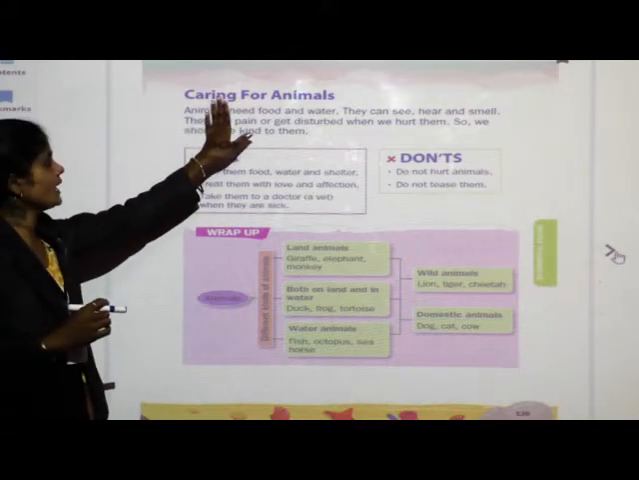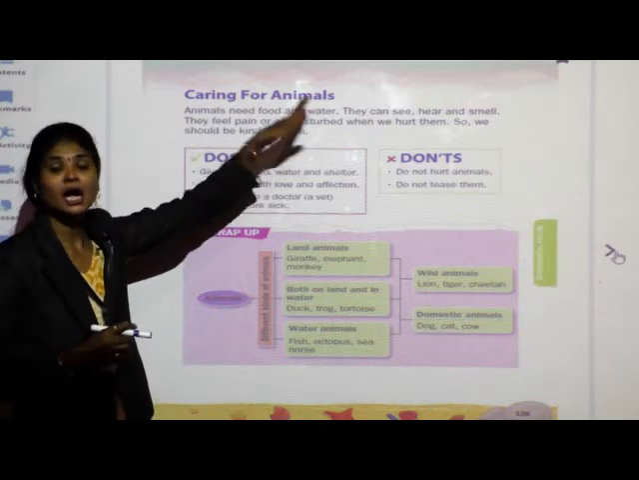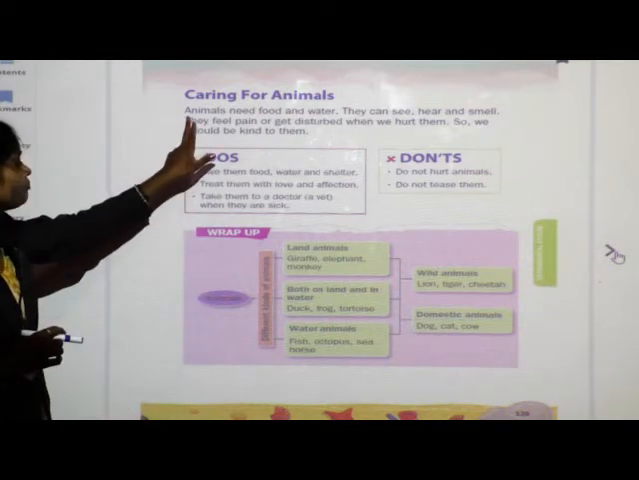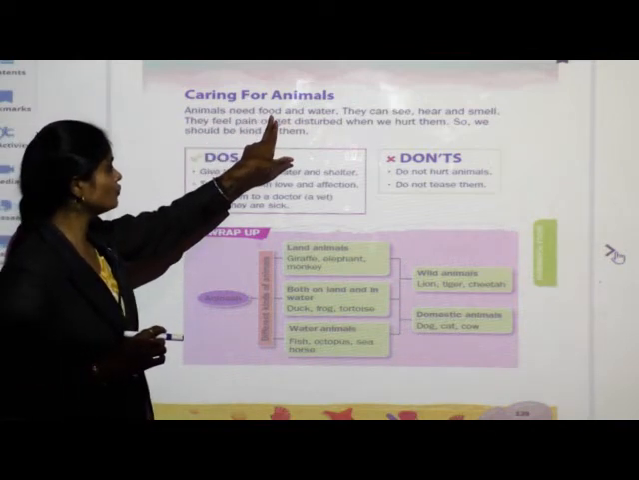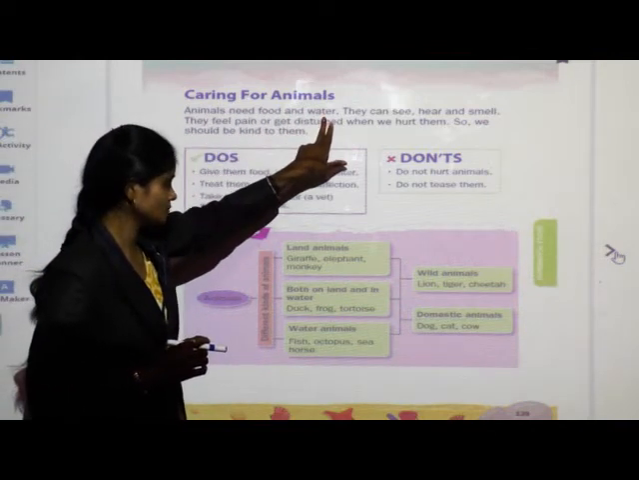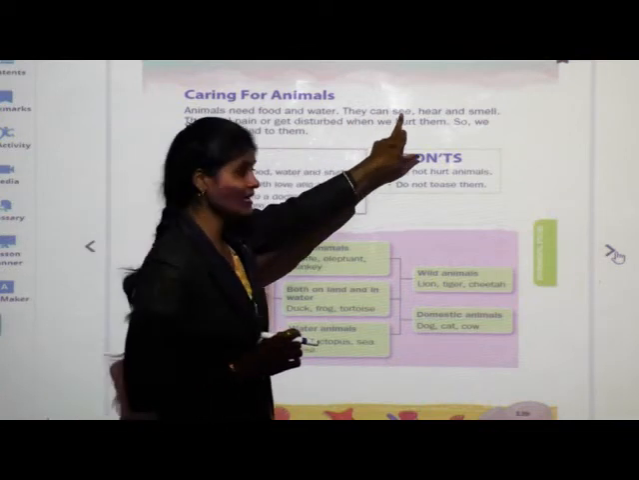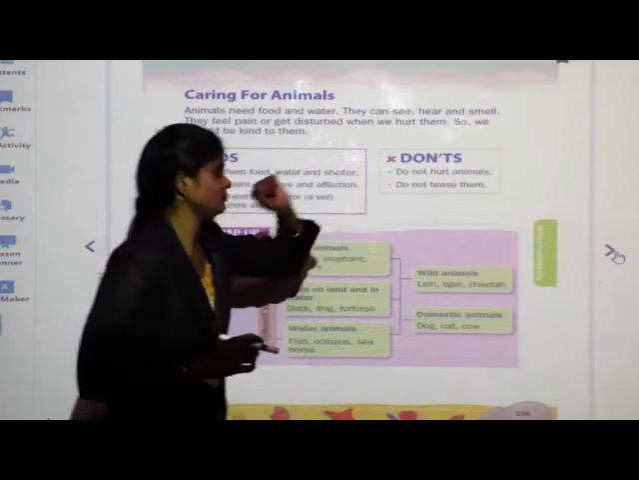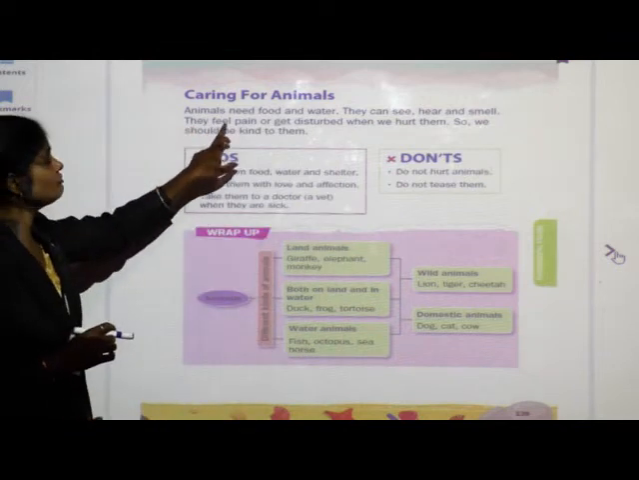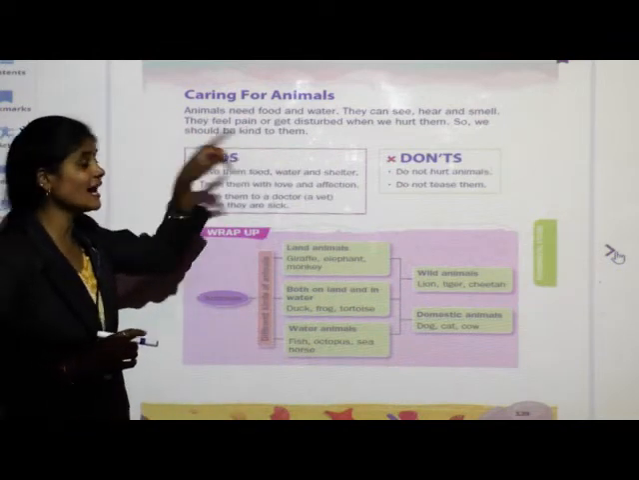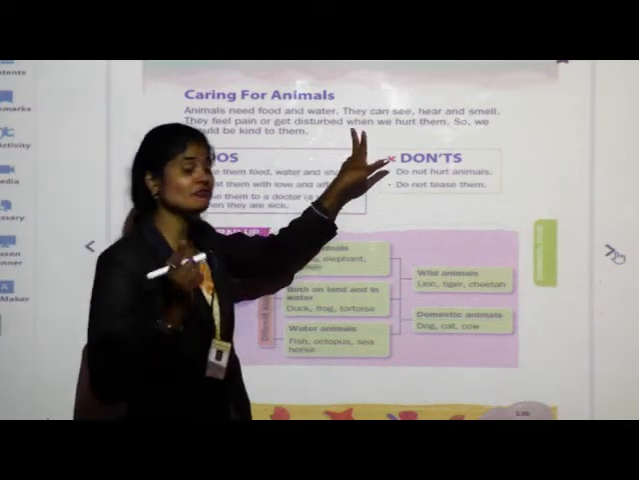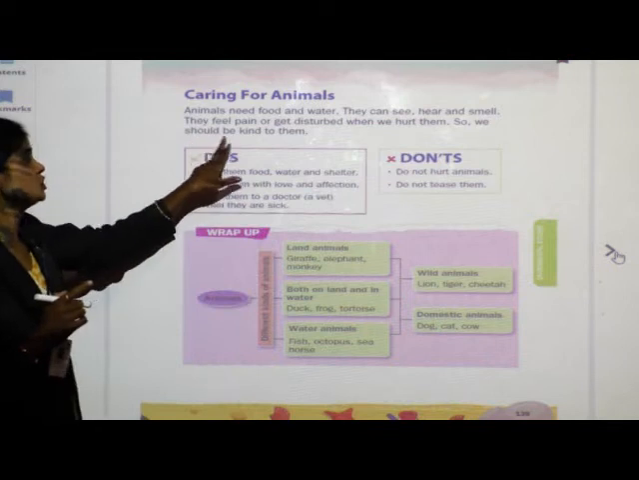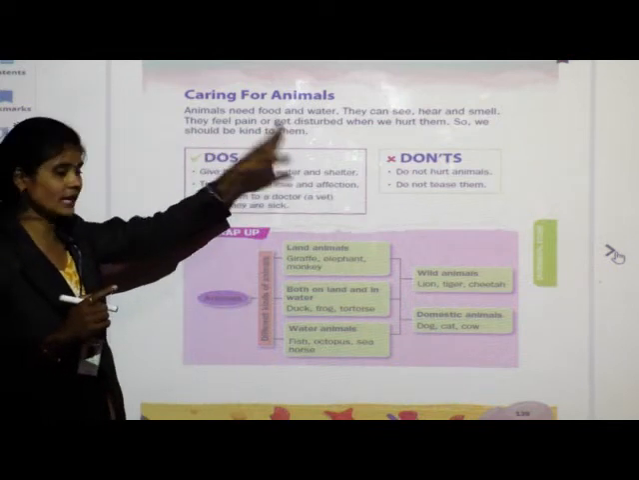See, caring for animals. How should we take care of animals? I will tell you. See, animals need food and water. They can see, hear and smell. They feel pain or get disturbed when we hurt them. So, we should be kind to them.